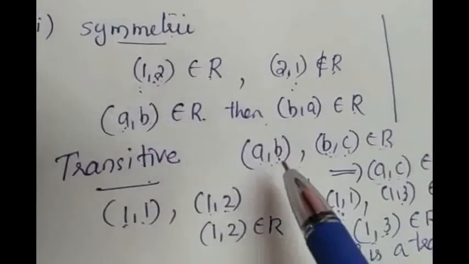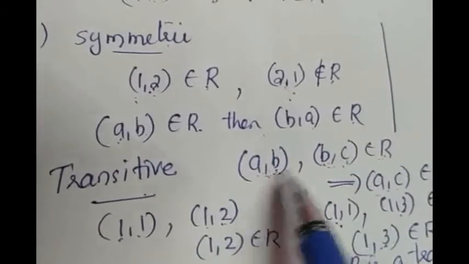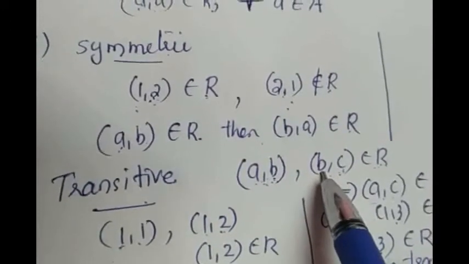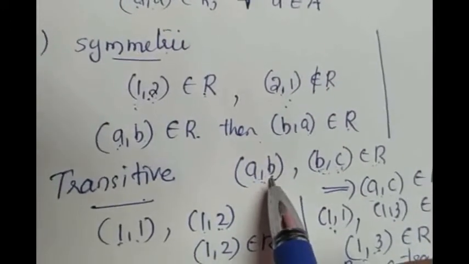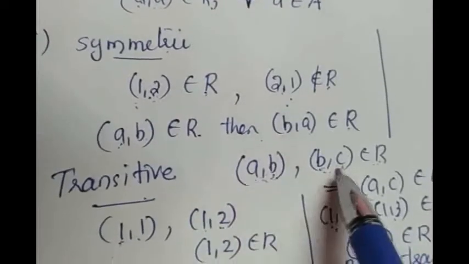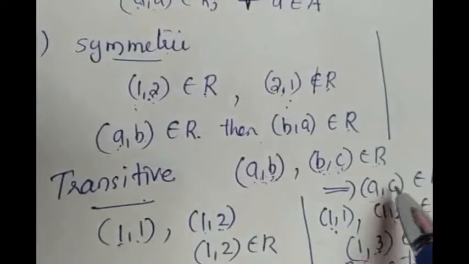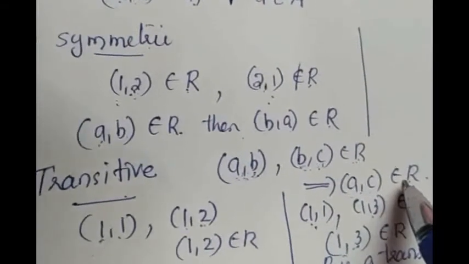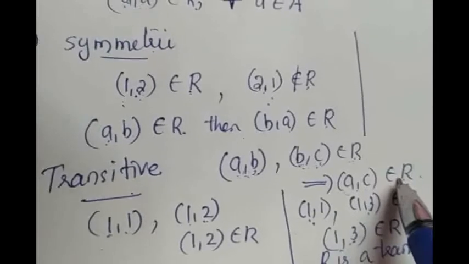To prove transitivity, we have to take two ordered pairs (A, B) and (B, C), where the first element of the second ordered pair must be equal to the second element of the first ordered pair. So if I take (A, B) and (B, C) elements of R, then if (A, C) is an element of R for all the ordered pairs, we can conclude that R is transitive.